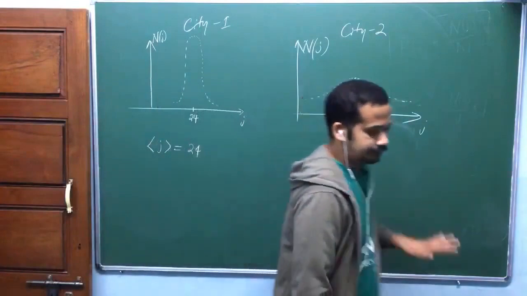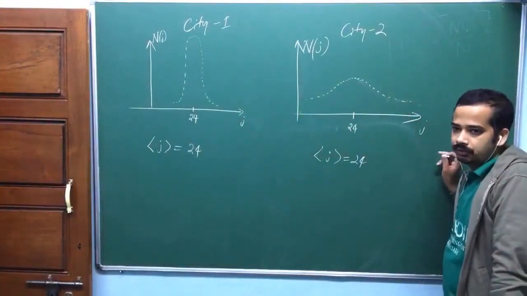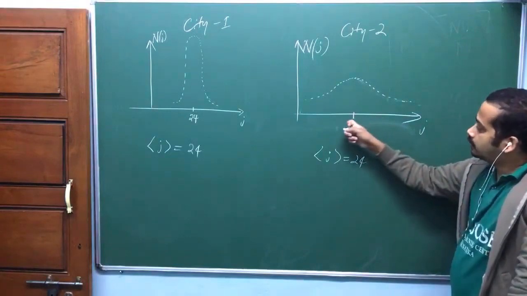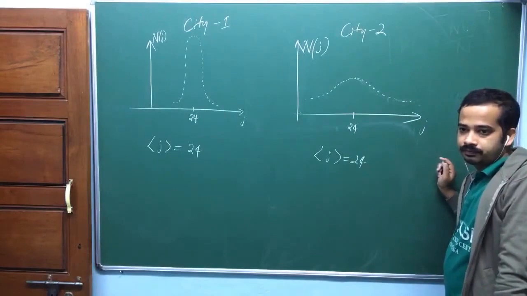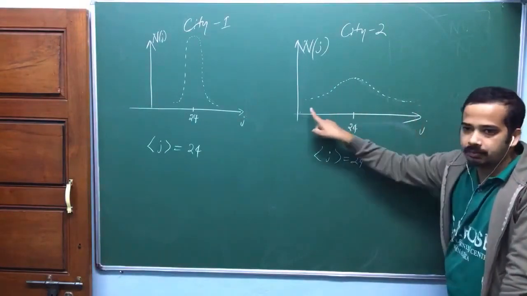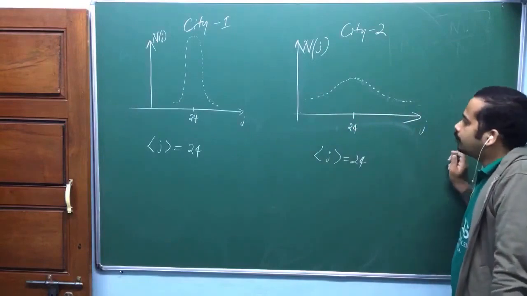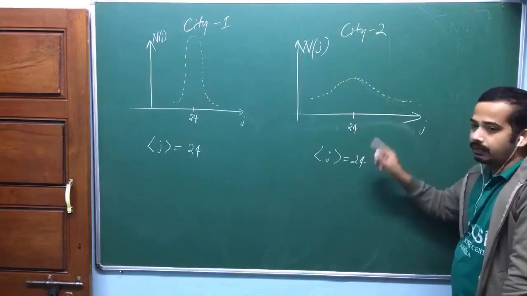In this city, individual people's age deviates more from the mean value, isn't it? Here you have a considerable number of people, whose age deviates more from 24, the mean value.